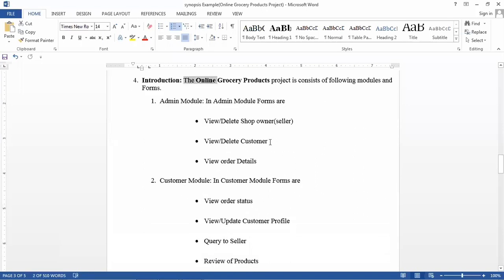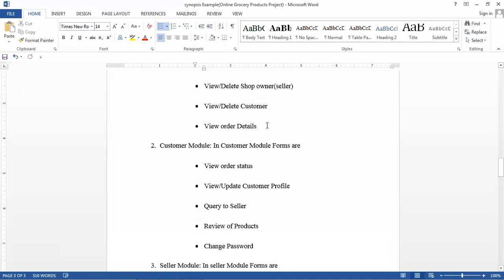The customer can also be deleted or viewed by the admin. Some customers unnecessarily give negative reviews for every product, so at that time you can delete the customer. The admin can also see the order details, how many orders each seller has. Those will be there.